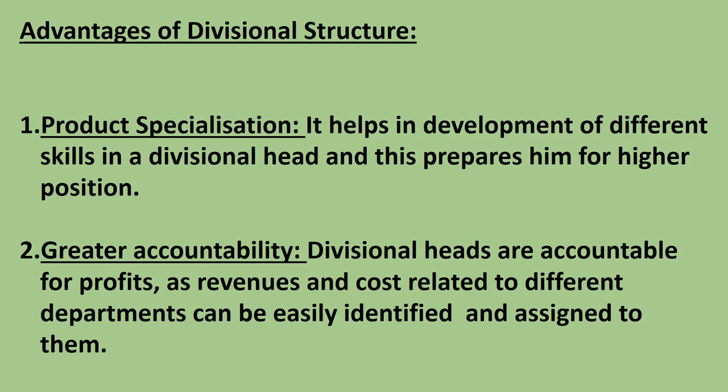Every department is treated as a profit center and is accountable for its own profit and loss. So this provides the base for evaluating performance and helps in fixation of responsibility in case of poor performance. So divisional heads are totally accountable for the profit or loss of their division that is identified and assigned to them.